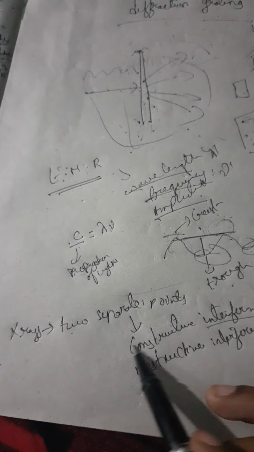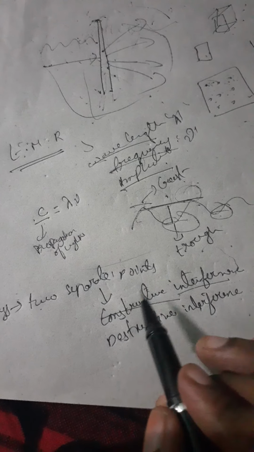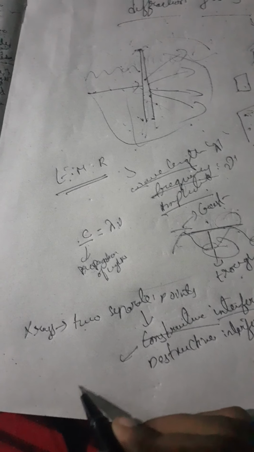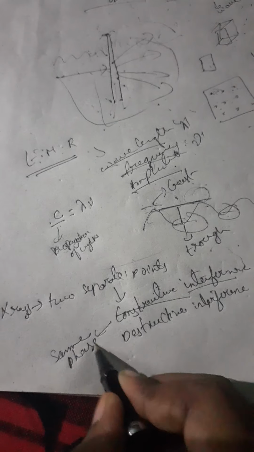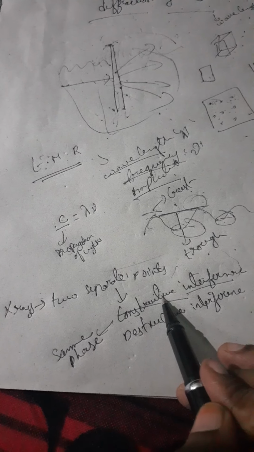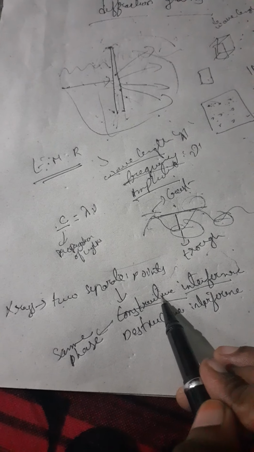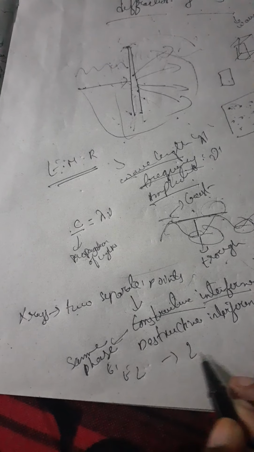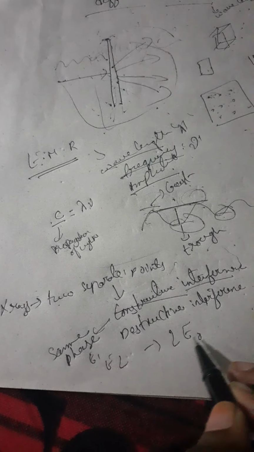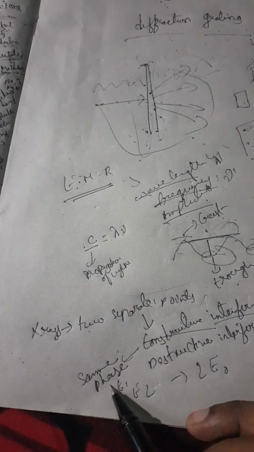Constructive interference, see the diagram in the material I have posted, means the waves are in the same phase. Here we have energies E1 and E2, and the result is 2E0.